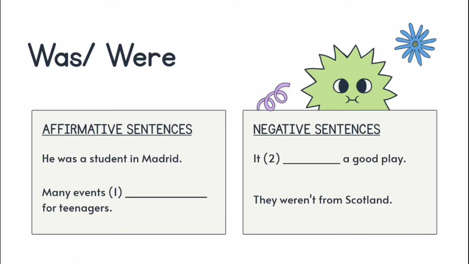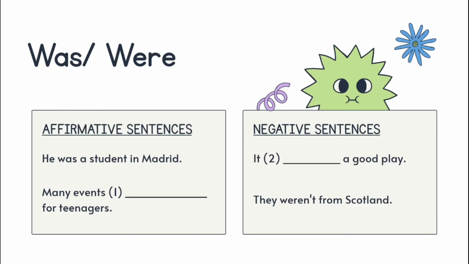Okay, so for these negative sentences, we have they were not from Scotland. As you can see, we use were because the subject is plural. So that is why we use were. As you can see just now, you, we, they, we use were because it is plural.